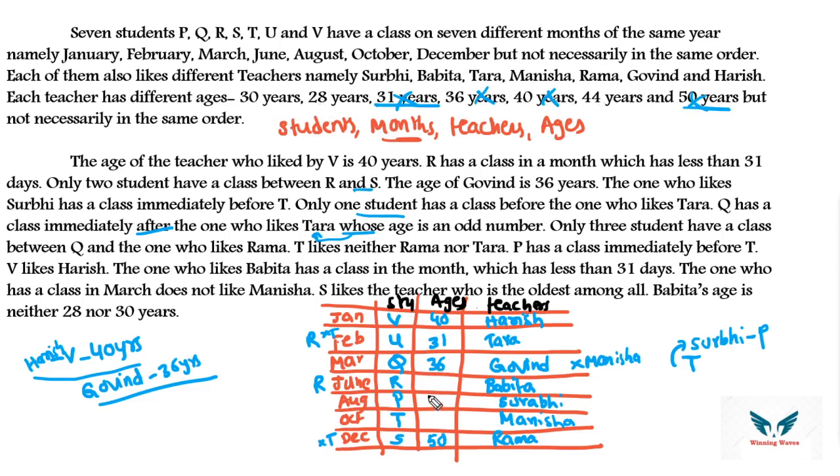So 3 persons are missing, right? So go for the last point. Babita's age is neither 28 nor 30. Neither 28 nor 30 means obviously Babita's age will be 44 years. So Babita's age is 44 years.